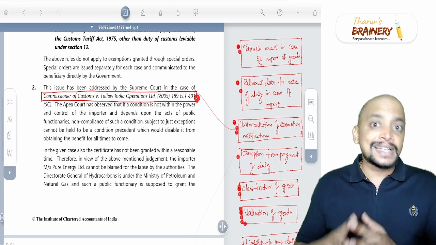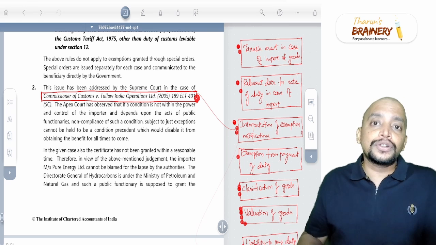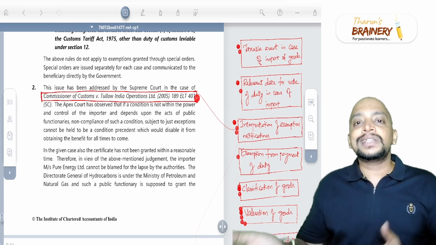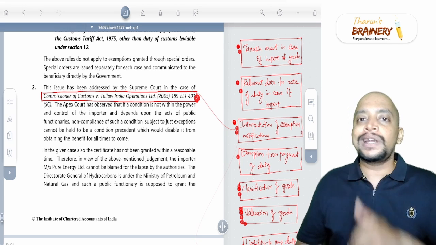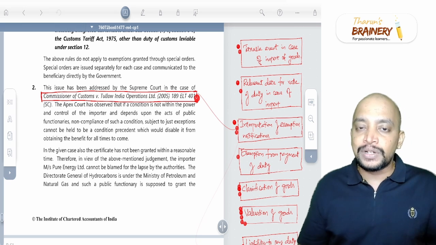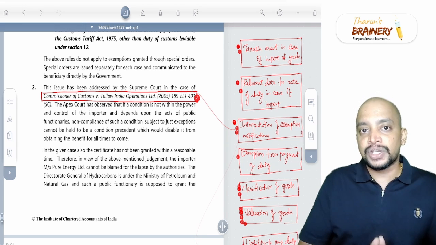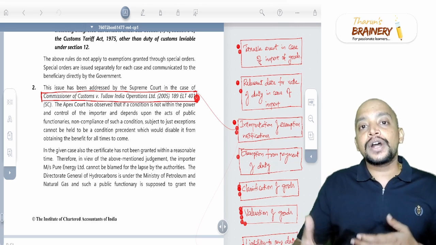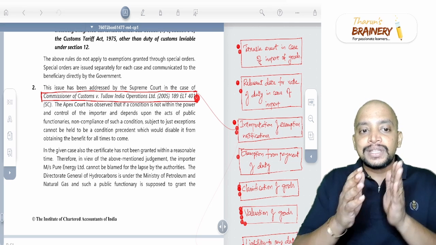This person made the application with the Ministry of Hydrocarbons, but the Ministry has not given that certificate on time, because of which the customs authorities denied the exemption. In the Tullow India Operations Limited Supreme Court case, it is held that when there is a condition for an exemption and that condition is not within the control of the importer, then on account of non-compliance of that condition the exemption cannot be denied.